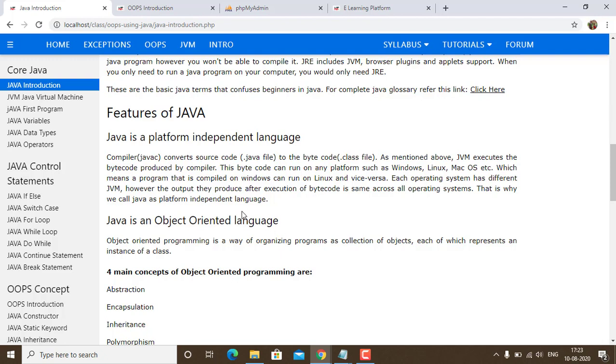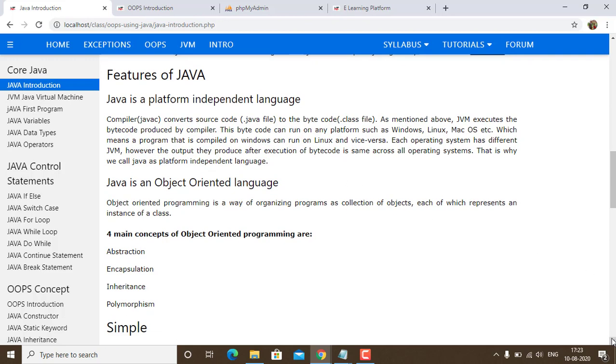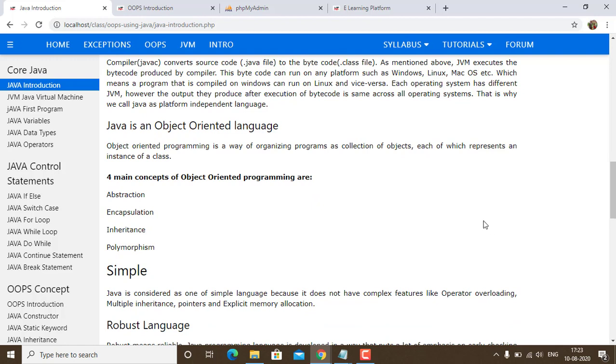However, the output they produce after execution of bytecode is the same across all the operating systems. That is why we call Java platform independent, or we call Java a JVM dependent language. Now proceeding further, Java is an object-oriented language. This is what we have discussed in our first tutorial, the entire concept of object-oriented.